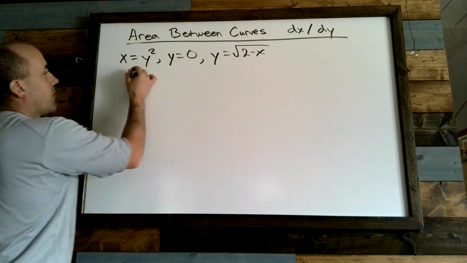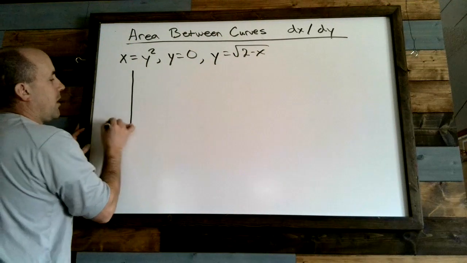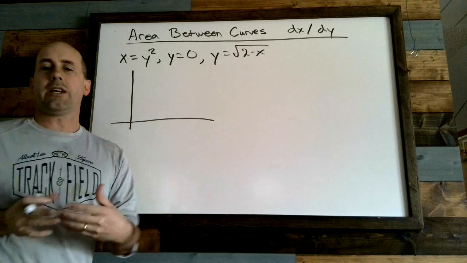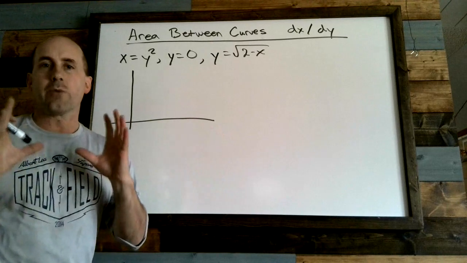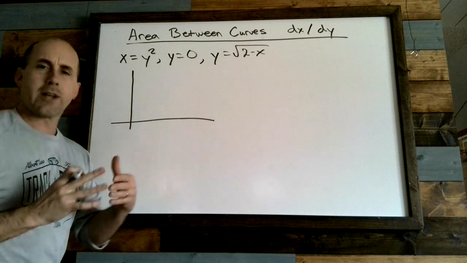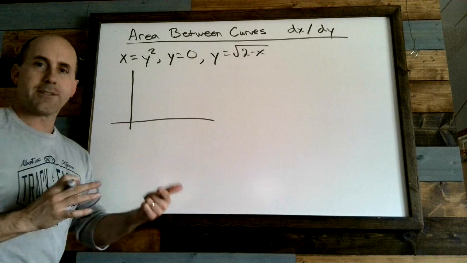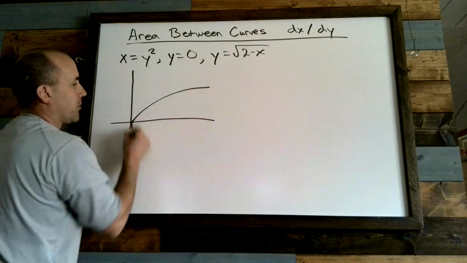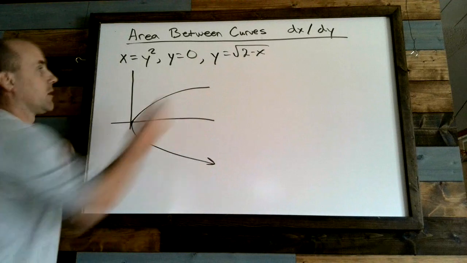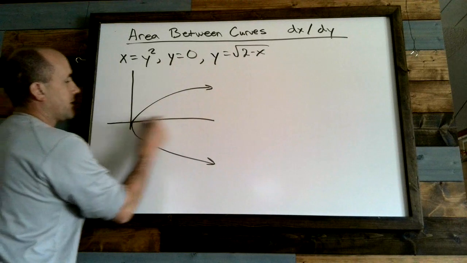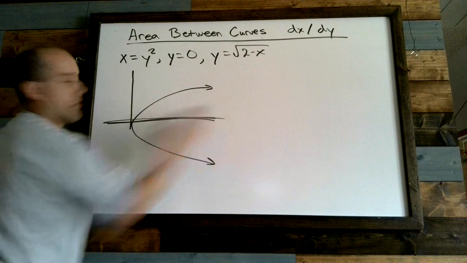And if we just try to view our region appropriately, and that's really a key, is to be able to view that region that you're trying to find the area of appropriately. Because it's a little bit of a trick just understanding the graphs. Fortunately, you know that x equals y squared is a horizontal parabola that looks like that. And then y is equal to 0, well, that's the x-axis, so that's this guy right here.